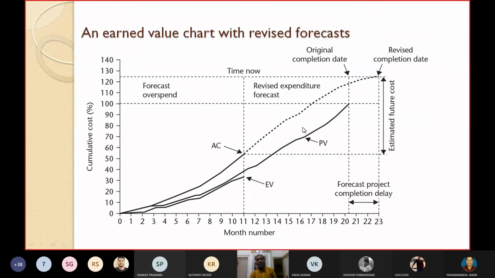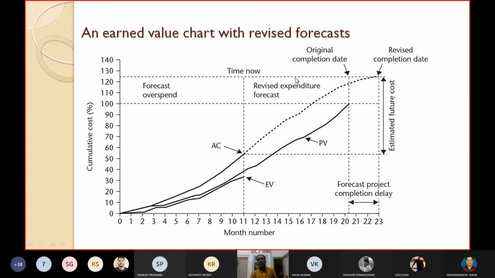23 months. So now you can find out the forecast project completion delay, the estimated future cost, the revised expenditure forecast, because up to this point this is the actual cost. The revised expenditure that can be forecasted depends on the dotted line. And what is the forecast overspend, how much? Previously up to this was planned, and now you can see this value is the forecasted overspend. This much more you may have to spend, this much more, like this. So different factors such as forecast overspend, revised expenditure forecast, forecast project completion delay, and estimated future cost, all those things you can find out.